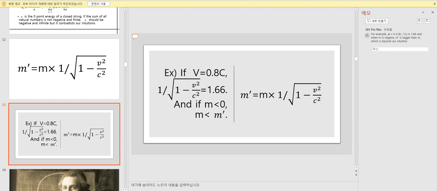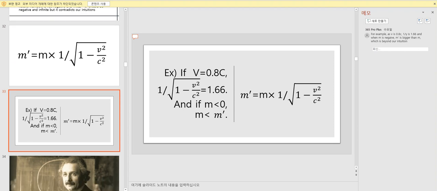For example, as V is 0.8 C, 1 per gamma is 1.66, and when m is negative, m prime is bigger than m, which is beyond our intuition.